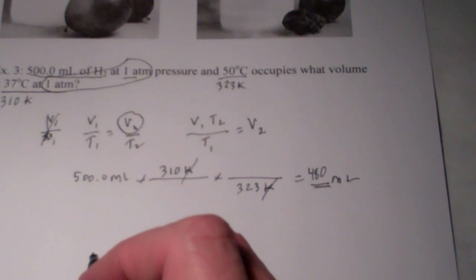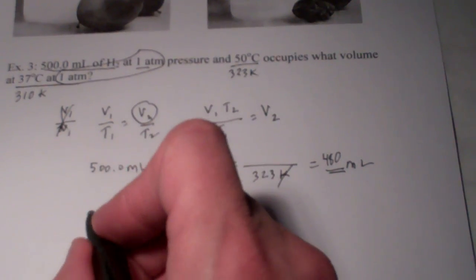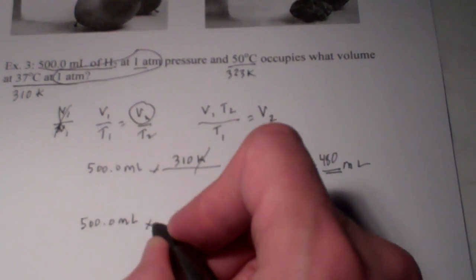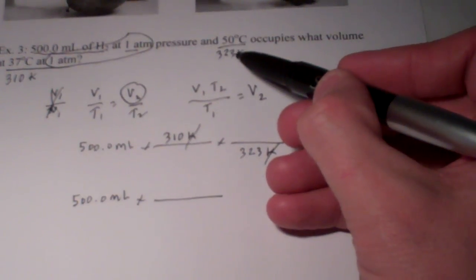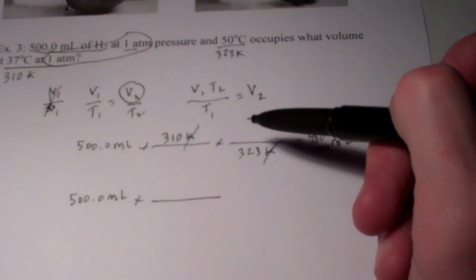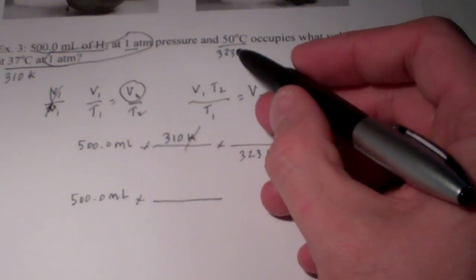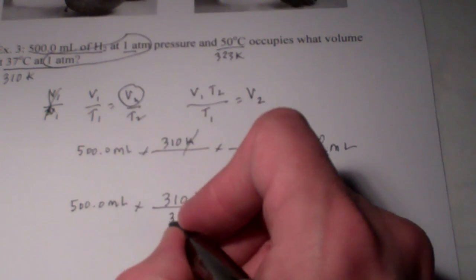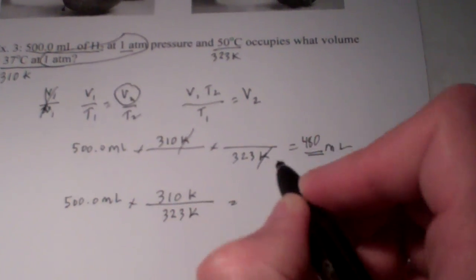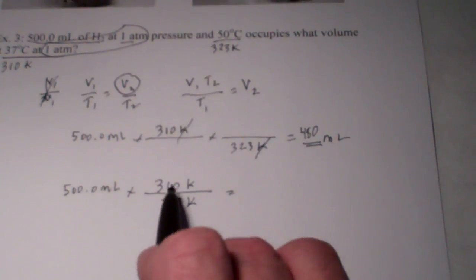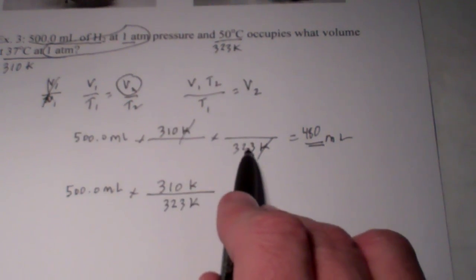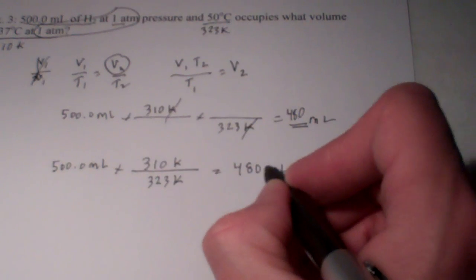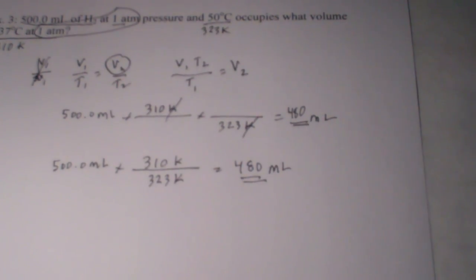Now let's do it without algebra. Let's just reason it out. Let's start with the volume that we're given, 500 mils, and let's just decide. 323 to 310, it gets colder. If it gets colder, I expect the volume of a gas to get smaller, so wouldn't I put the smaller number on top? And you'll notice the operation is the same. I'm multiplying by 310 and dividing by 323, so my answer will still be 480 mils.